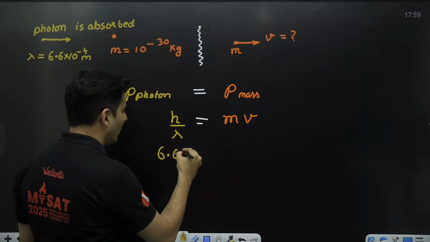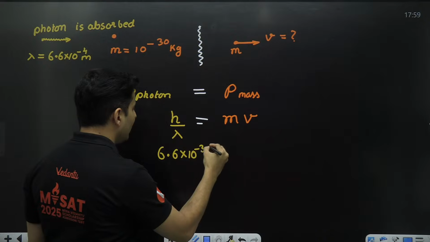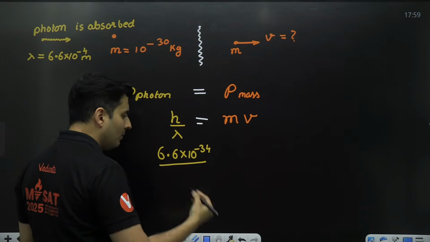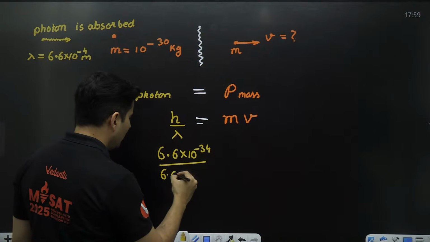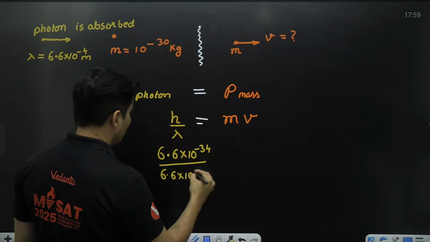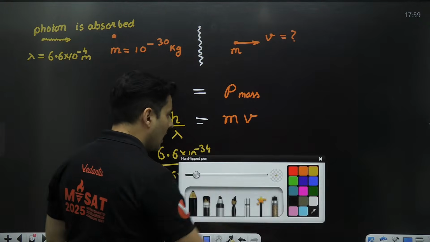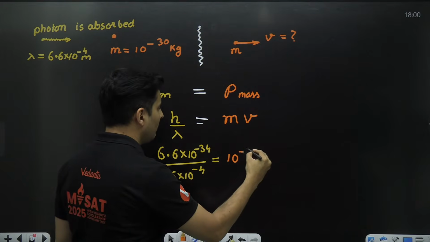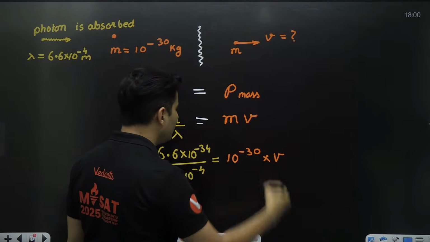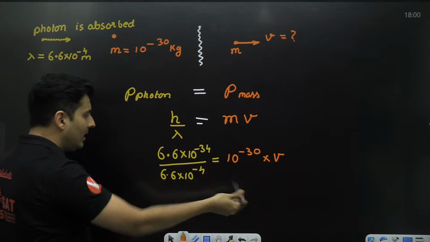h is 6.6 into 10 to the power minus 34, the whole thing divided by lambda. What is lambda? 6.6 into 10 to the power, what's it? Minus 4. Okay, what is mass? 10 to the power minus 30. What is velocity? I don't know. I have to find that out.